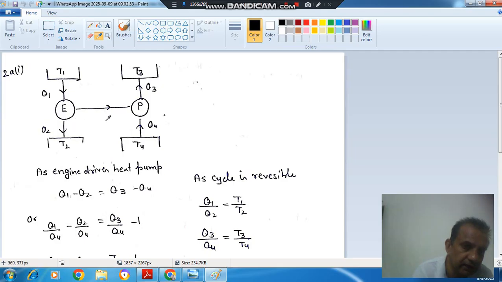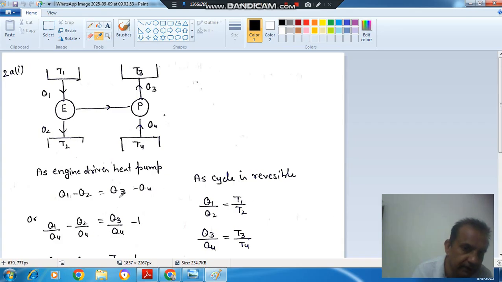So as the engine drives the pump, Q1 minus Q2 should be equal to Q3 minus Q4. This is the work obtained from the engine, and this work is equal to Q3 minus Q4, because Q3 is Q4 plus W and W is Q1 minus Q2. So Q1 minus Q2 is equal to Q3 minus Q4. As the cycle is reversible, Q1 by Q2 should be equal to T1 by T2 and Q3 by Q4 should be equal to T3 by T4.